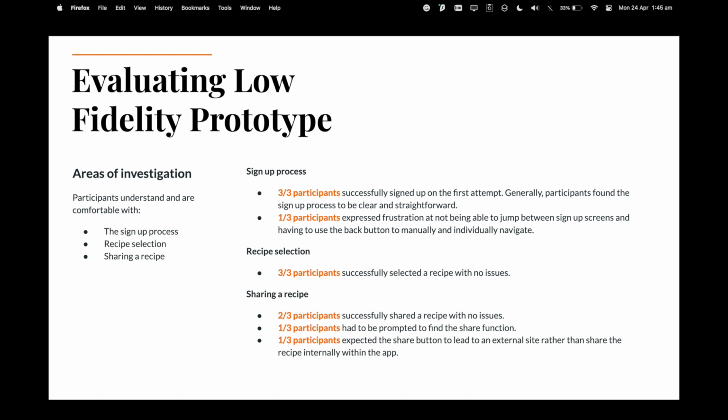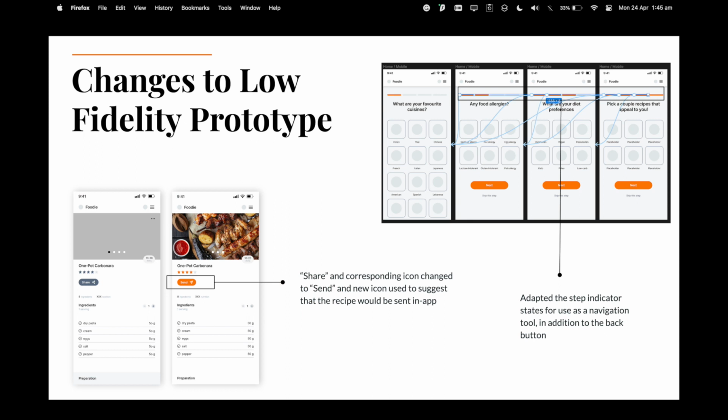In the sharing of the recipe section, one user had to be shown where the share button was for sharing within the app. They had thought the share button would share out of app. Consistency and standards was not properly used here, as the word share and the icon used was understood to mean external sharing. There were 2 major changes that were implemented.